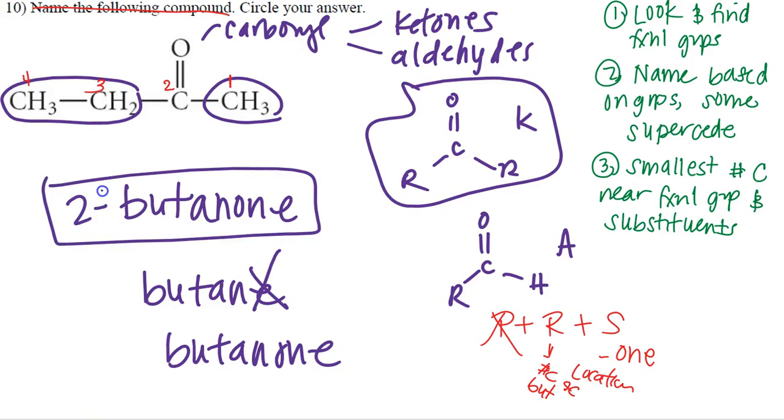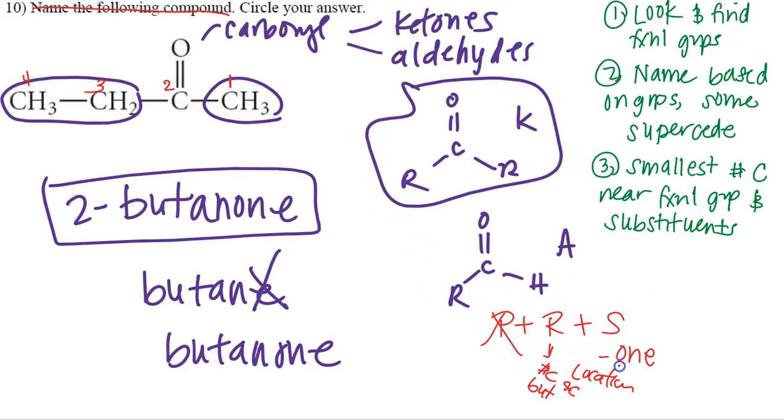So for this one, again, we looked and found a carbonyl group. It was only a double bond. We had to see that anything that has only a double bond functional group are ketones and aldehydes. We went ahead and wrote those out so we can identify it. We identified it as a ketone. We decided to say, okay, what's our prefix, root, and suffix for this?